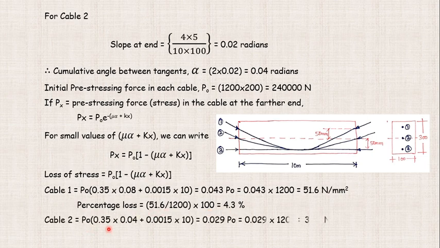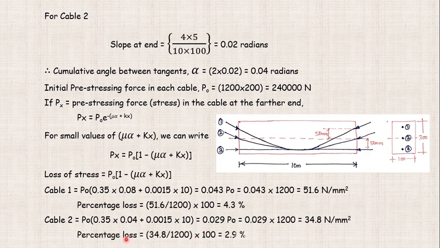Going to cable number 2, similarly we have calculated with the alpha value changing, with a cumulative angle between the two tangents as 0.04, and everything else remaining the same. So we got the stress loss in cable number 2 as 34.8 Newton per mm square. The percentage loss in this cable is 2.9 percent.